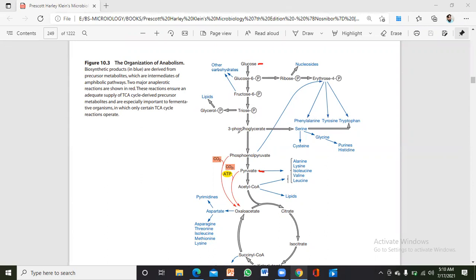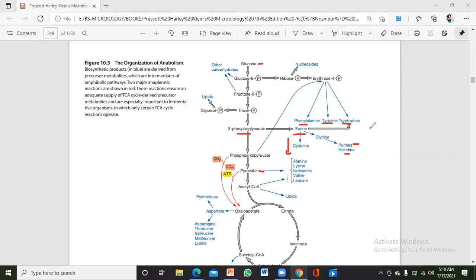If we take phosphoglycerate, from phosphoglycerate serine is formed, and we all know that serine is an important amino acid. From serine, cysteine is formed. Cysteine is also an amino acid. From serine, glycine is formed, and from glycine, histidine and purines are formed. So these all are amino acids. From serine, tryptophan can form, and from phosphoenolpyruvate, phenylalanine, tyrosine, and tryptophan are formed.